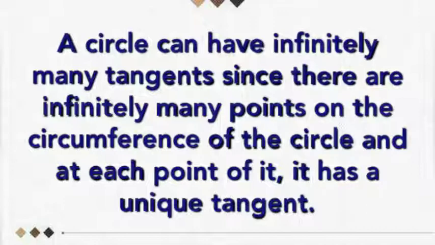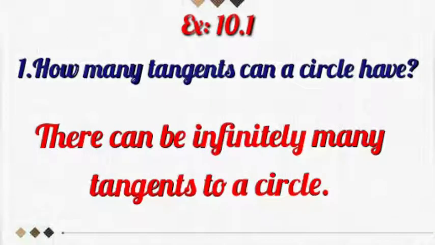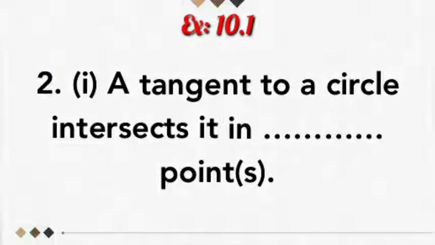Infinitely many tangents. Since there are infinitely many points on the circumference of the circle, and at each point of it, it has a unique tangent. Clear, children? Around the circle we have so many points, so on each point we can draw a unique tangent. So what is the answer? There can be infinitely many tangents to a circle. Clear, children?